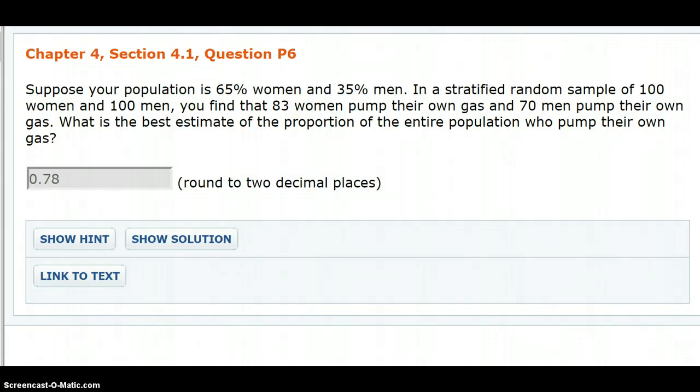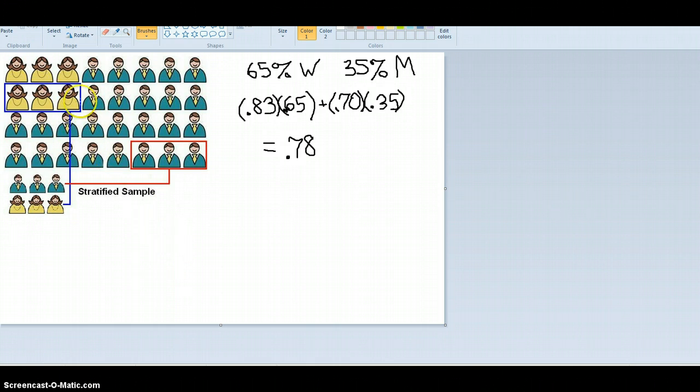Well, let's take a quick look at a picture here. So this is an example of a stratified sample. In this case, we have a lot more men than women, but we are choosing 3 women and 3 men. So this down here is the actual sample with 6 people. And notice in the sample, they're equally represented. Now let's say in this sample, for example, I don't know what we're testing, but we get 2 out of our 3 men do something, and none of the women do it.